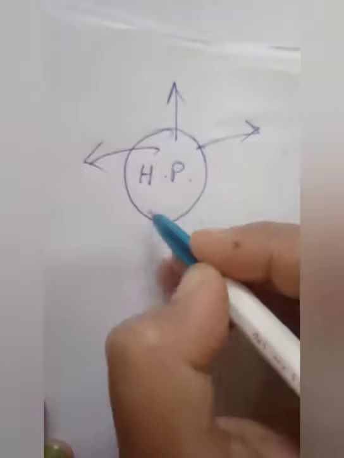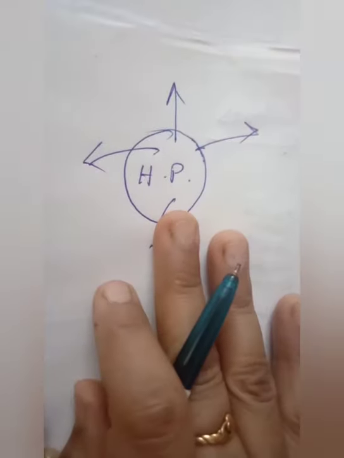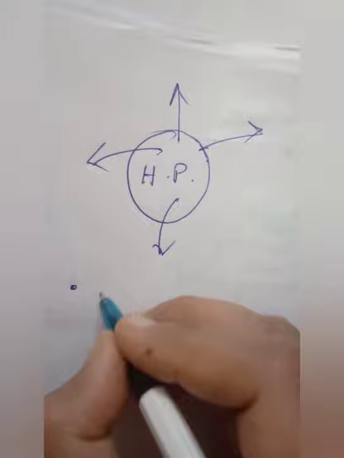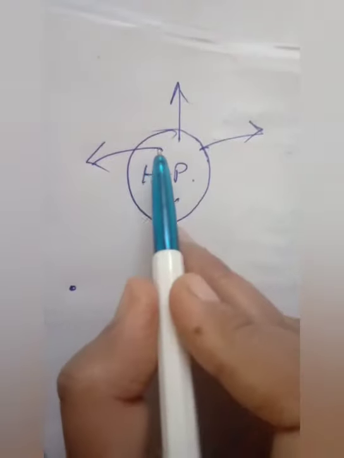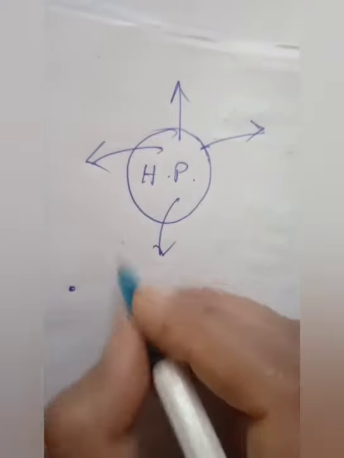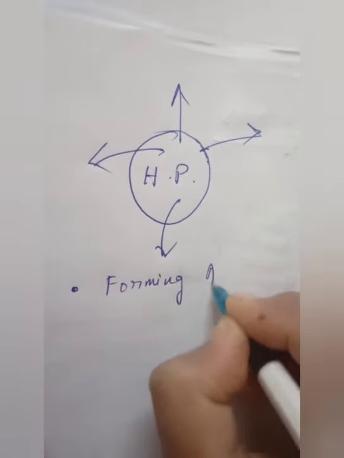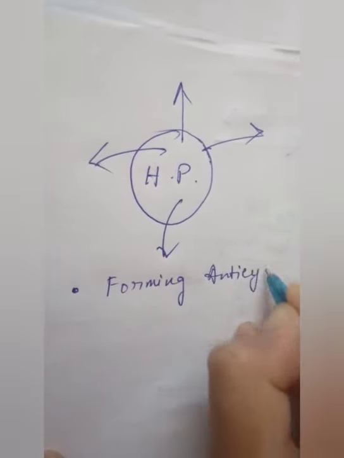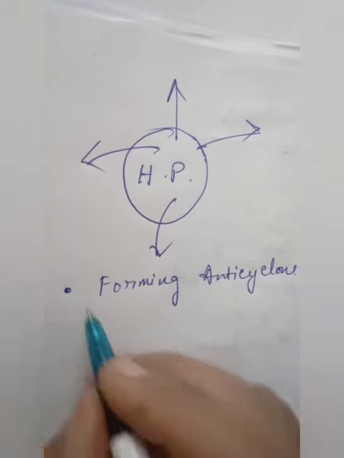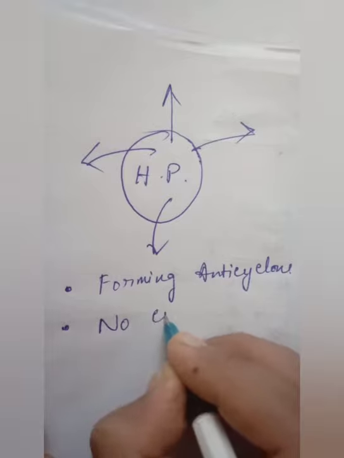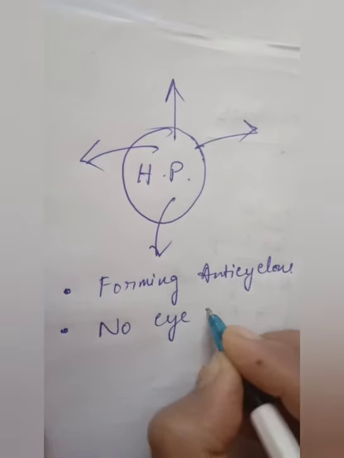We have just seen what is actually happening here: no eye is forming. The wind going outside is what forms the anticyclone, just the opposite of cyclone, that's why it is called anticyclone. Next, there is no eye present, I mean no center eye.